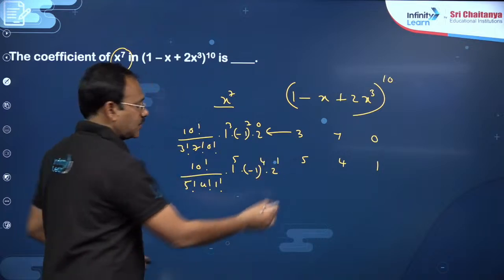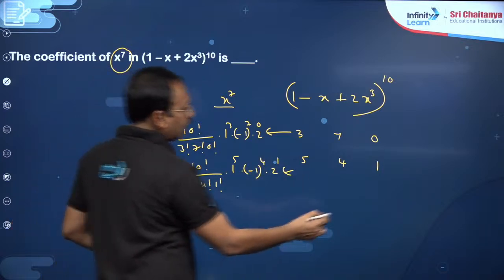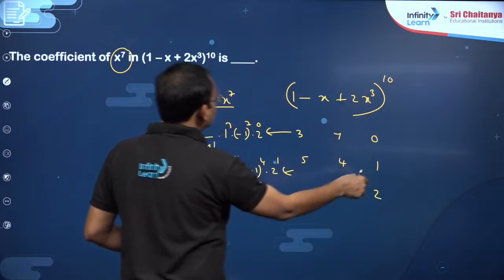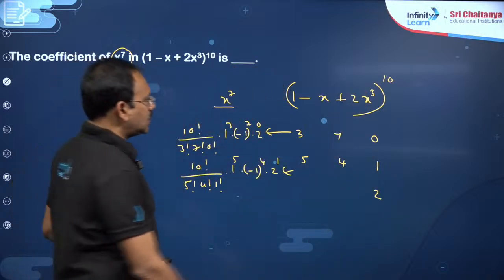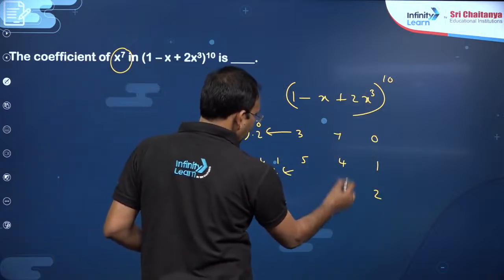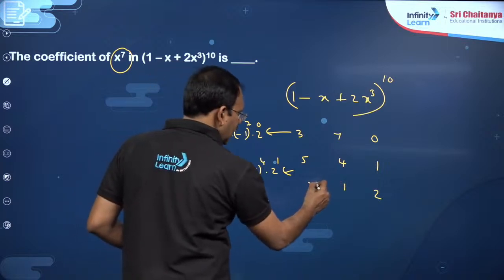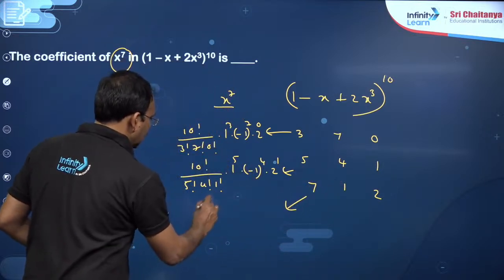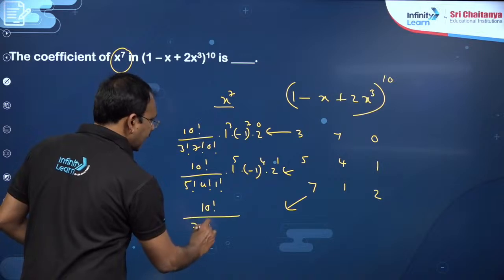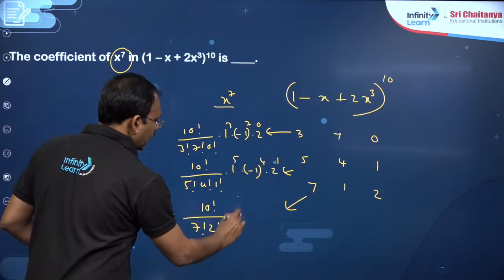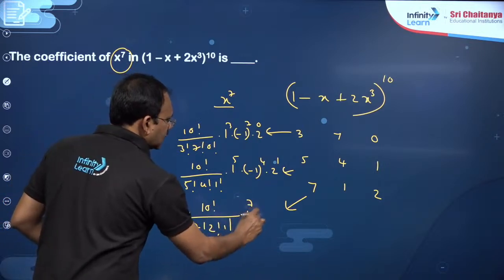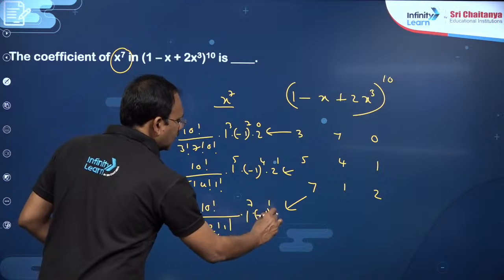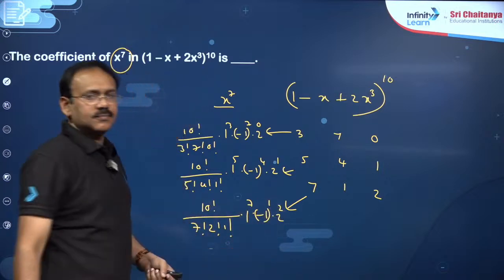This is the second coefficient. Similarly, if you put 2 here, 6 is covered. 6 means here you have to put 1 here. So that sum is 3, so 7 you have to put. The corresponding coefficient will be 10 factorial by 7 factorial into 2 factorial into 1 factorial, 1 power 7 into minus 1 power 1 into 2 power 2, right.